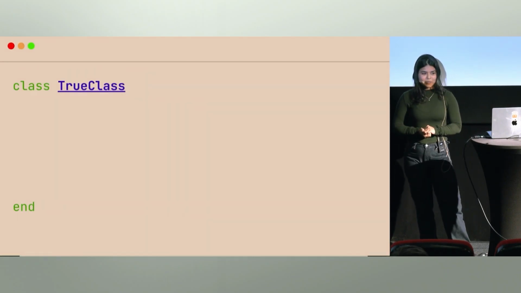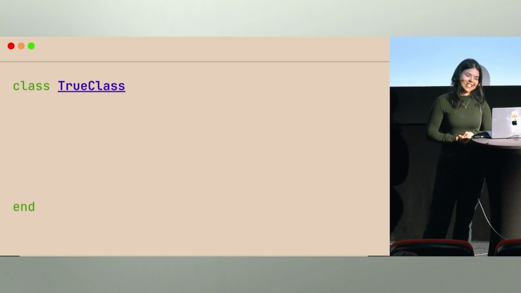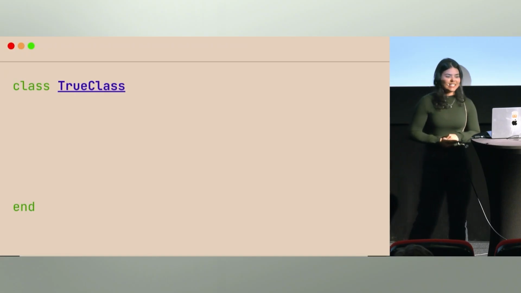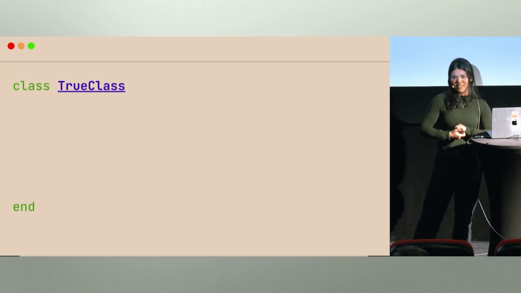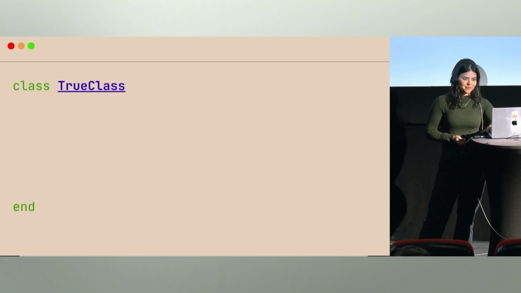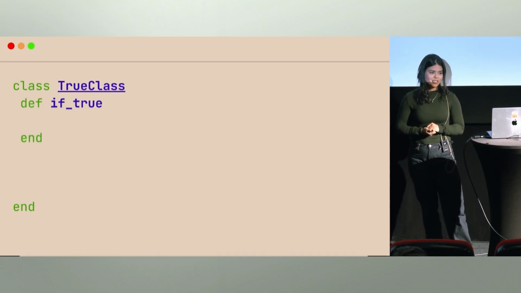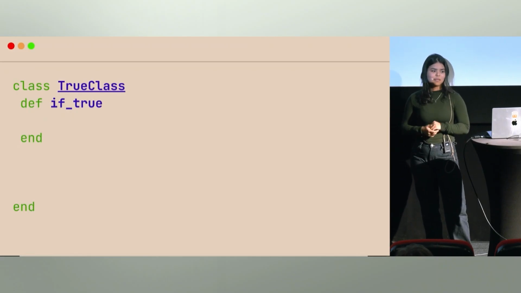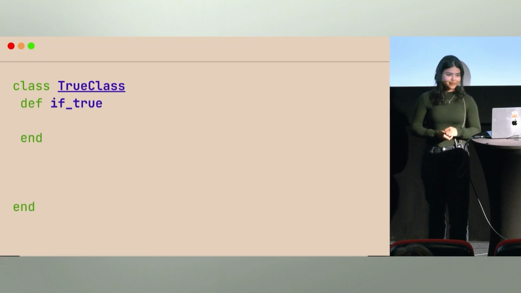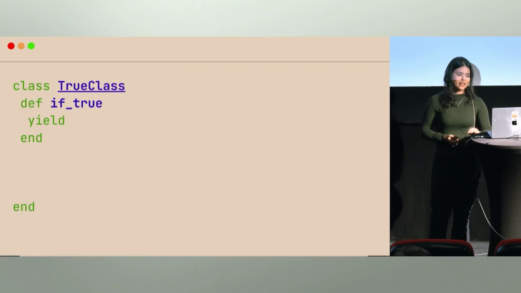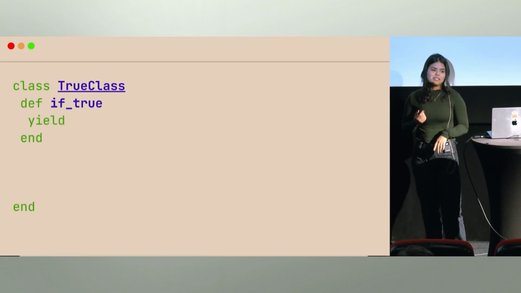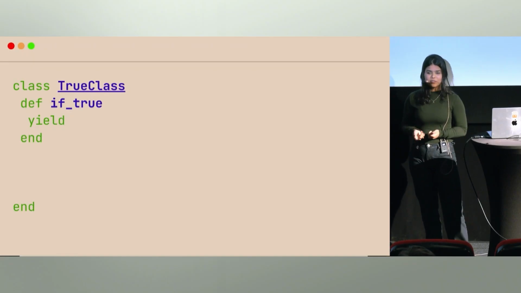So nice. Let's try to build our own conditionals. Let's just open these very basic classes, true class and false class. And how can we do it using object-oriented principles? Let's just send messages to these objects. We're gonna open true class first, and we're gonna implement our if-true method. And this if-true method will take in an implicit block and will yield to the block.